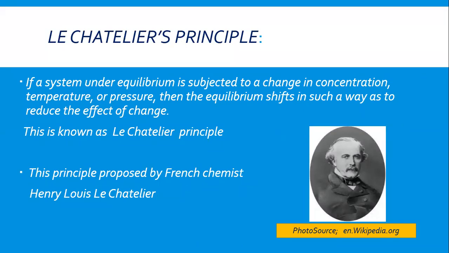If a system under equilibrium is subjected to a change in concentration, temperature or pressure, then the equilibrium shifts in such a way as to reduce the effect of change or as to minimize the effect of change. This is known as Le Chatelier principle. This principle was proposed by French chemist Henry Louis Le Chatelier. This is the photo of Le Chatelier.